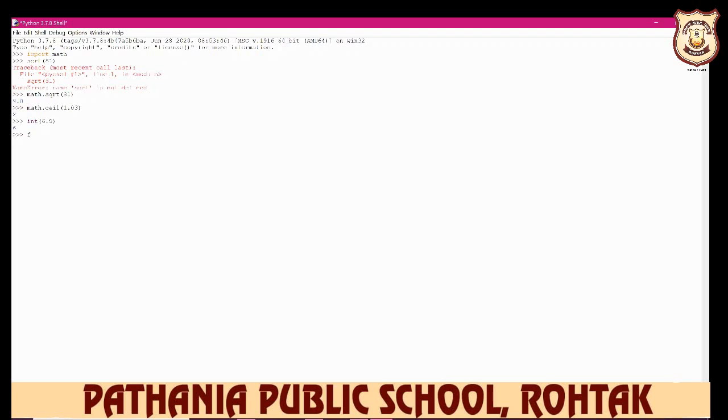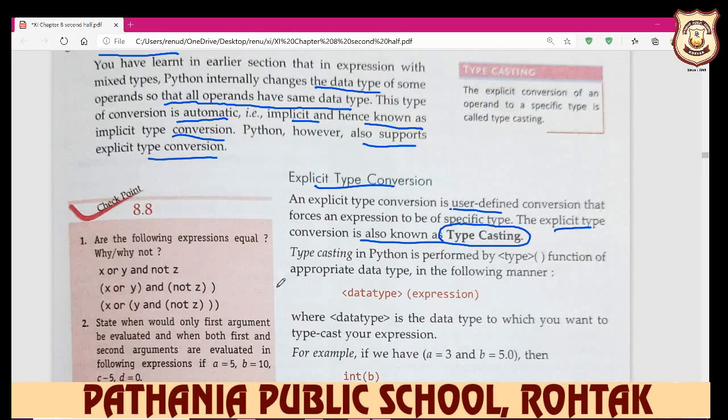But when you write float 6.9, it always gives the answer 6.9. And when you write float 2, 2 is an integer number, but we define it here as float, so it gives the answer 2.0. This is your explicit type, or you can say typecasting.